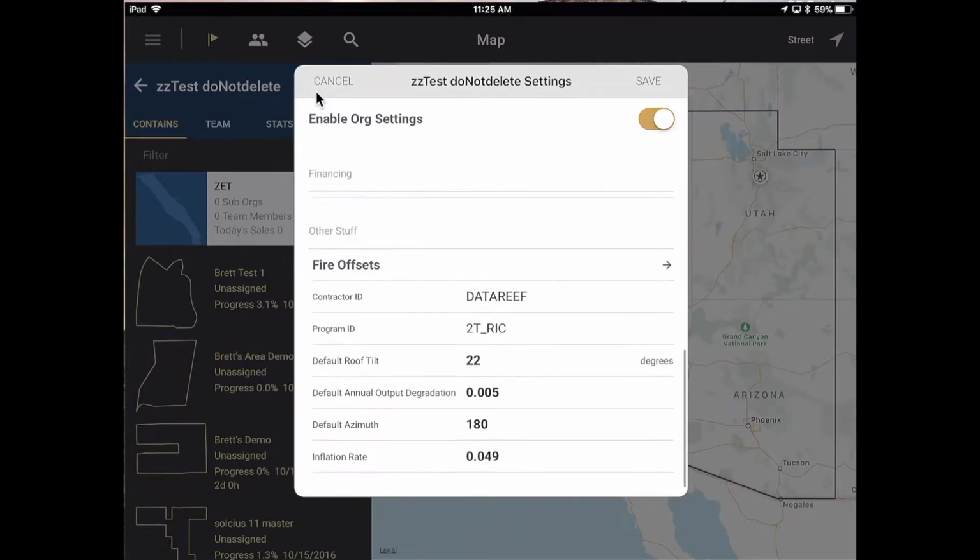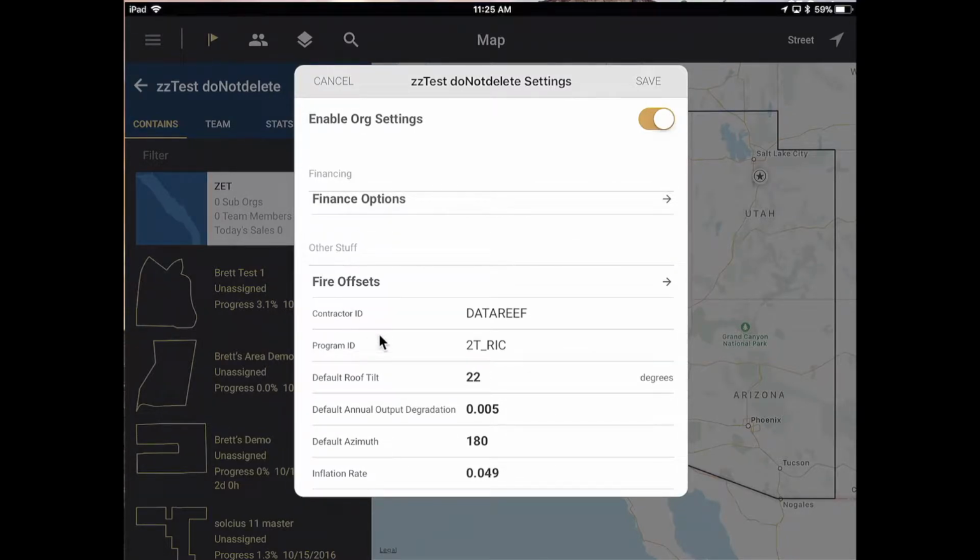And next, you'll notice that we have the offsets and some other pertinent information here based upon what organization you're in. So you can go through and tell us what your default roof tilt is, your output degradation, your azimuth, your inflation rate, and so forth.